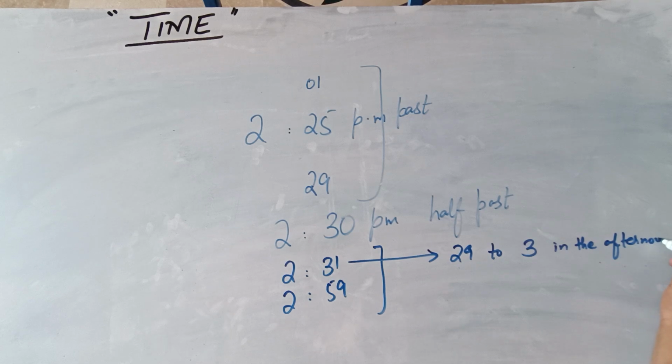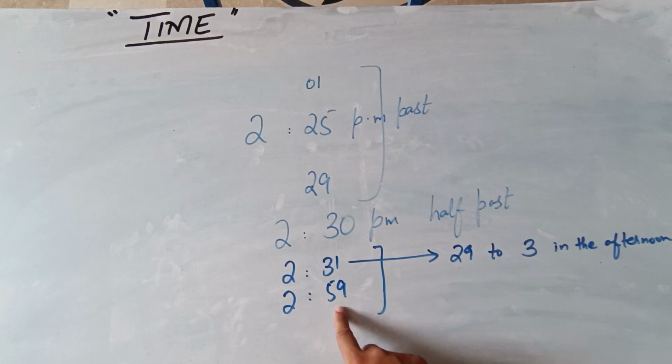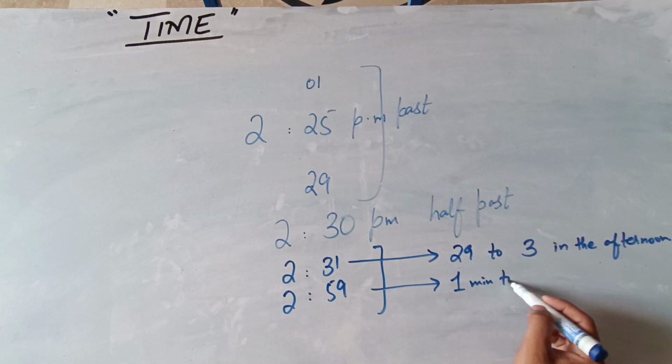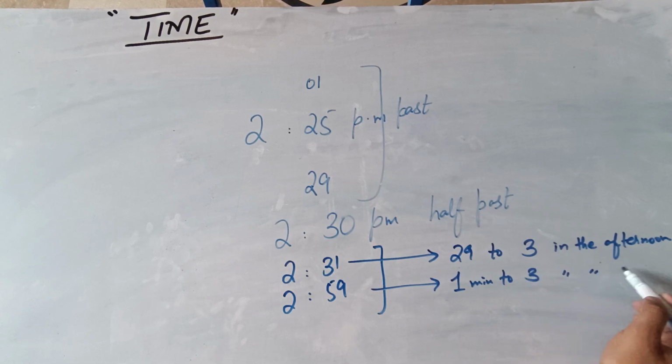This is the way to represent or tell time in a descriptive way. 1 minute to 3, 1 minute to 3 in the afternoon.